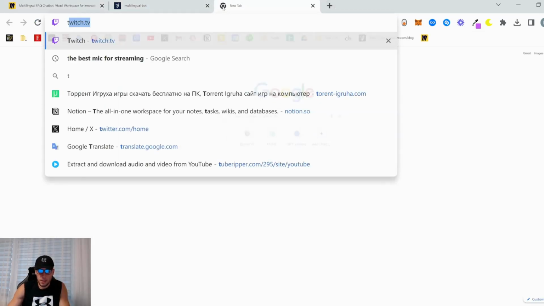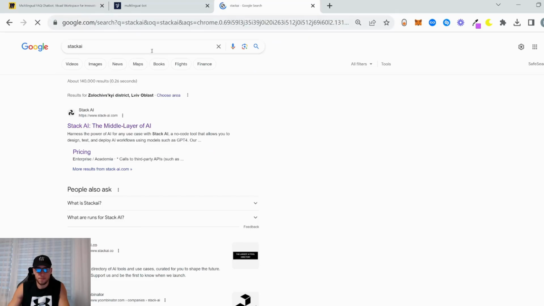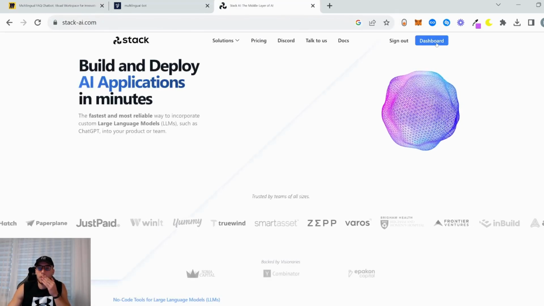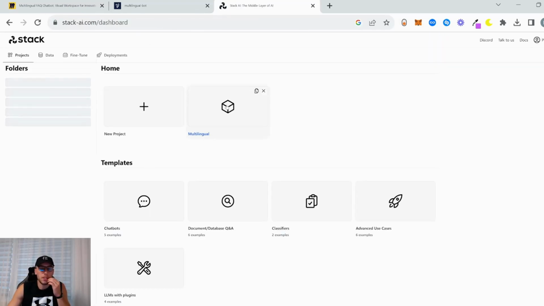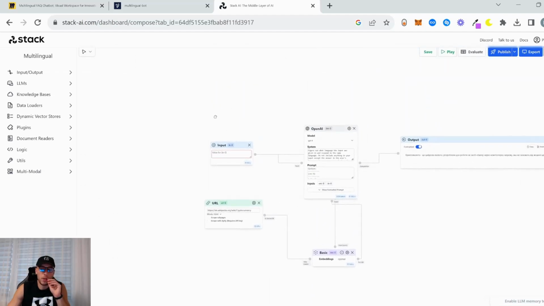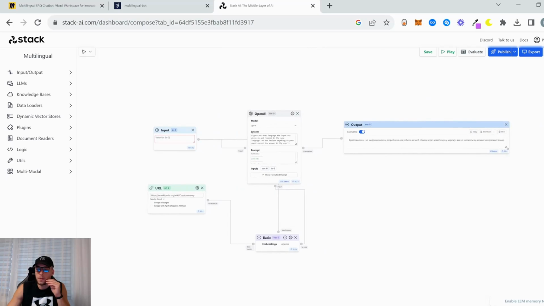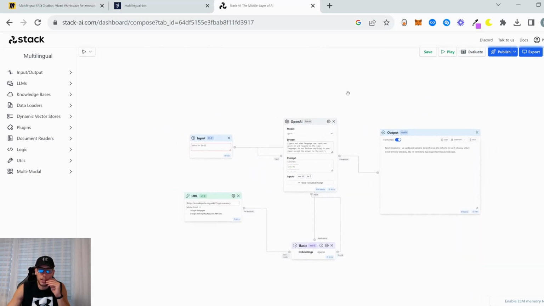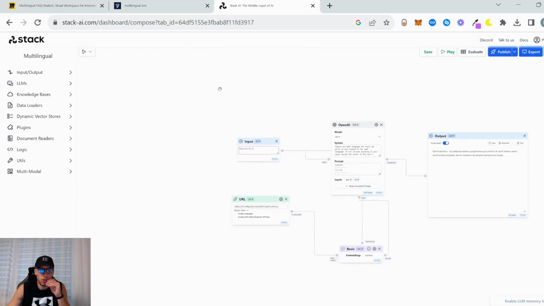Let me go back to Stack AI. You can use it. You can add any knowledge base of your client, whether it's a lawyer, any law knowledge base with laws in it that users have questions about, right?